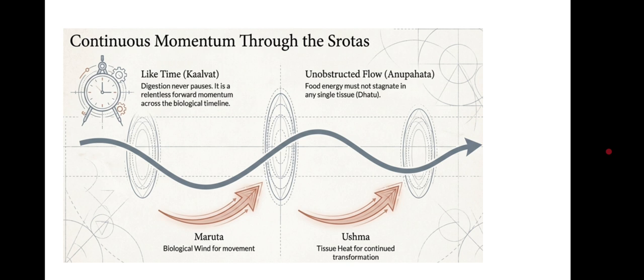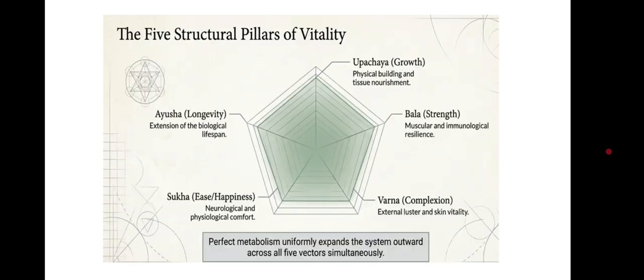Digestion never pauses. It is a relentless forward momentum across the biological timeline, while the food energy must not stagnate in any single tissue, that is the dhatu. Marutam is the biological wind of movement and Ushma is the tissue heat for continued transformation.